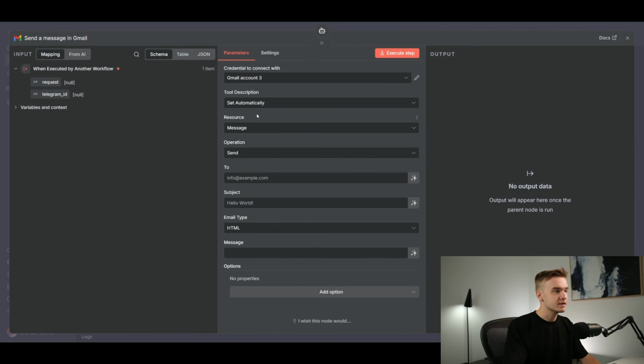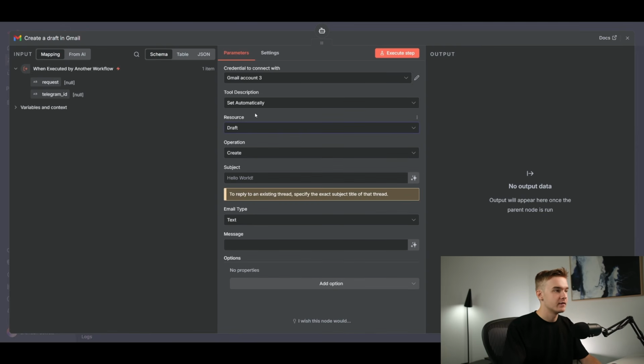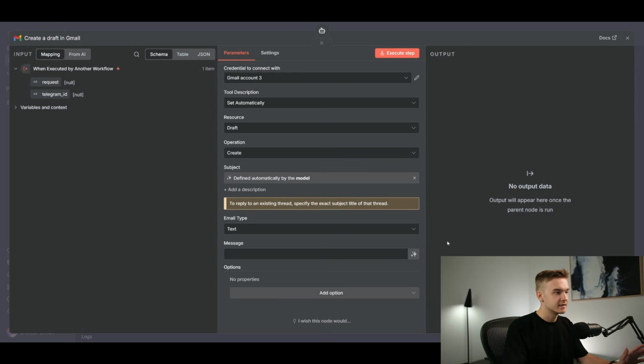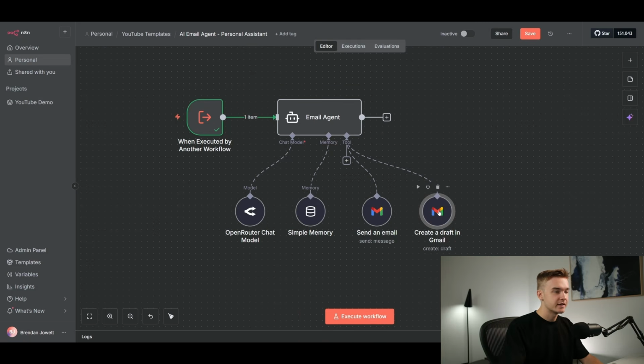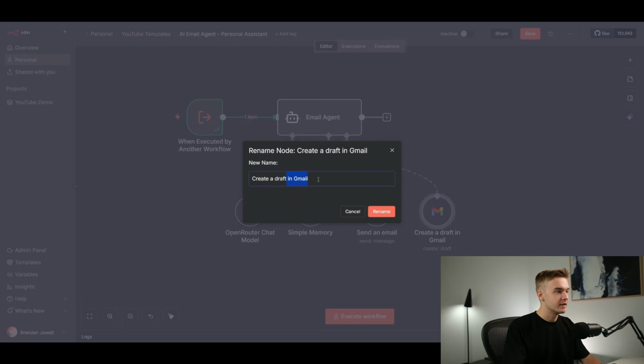This is super easy to do, just creating a tool, jumping into Gmail tool. We'll see resource at the top here. We just need to swap that over to draft. So we're not doing a message in this case. We're not sending an email. We're just creating a draft. The operation is going to be create because we're creating one. And then for everything else, we are going to be able to just let the AI decide exactly what to fill. So that's good to go. I'm going to rename this to create a draft.